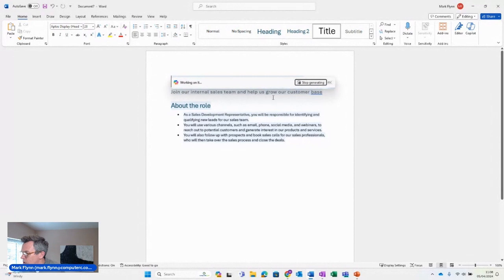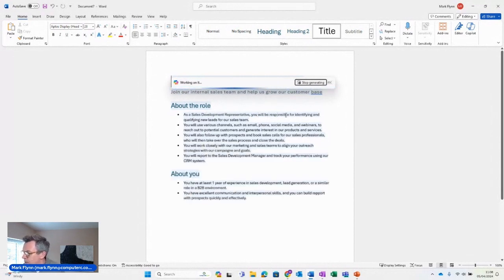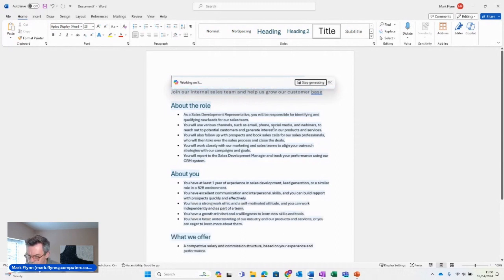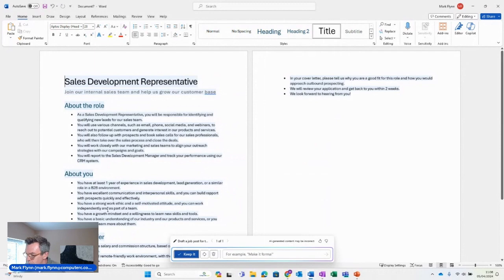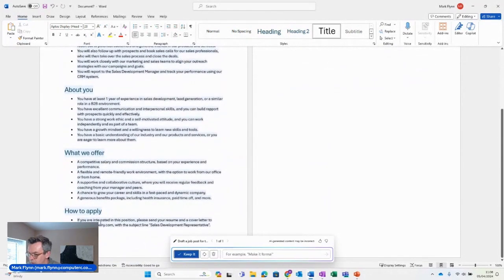Join our internal sales team and help us grow our customer base. As an SDR, you'll be responsible for identifying and qualifying new leads for the sales team. You'll use various channels such as email, phone, social media, etc. About you: you'll have one year's experience. You'll have CRM experience. What we offer. Fantastic. And who do you apply to?